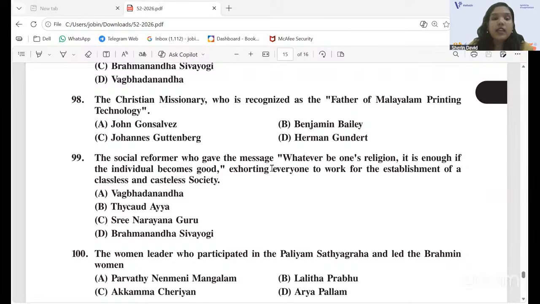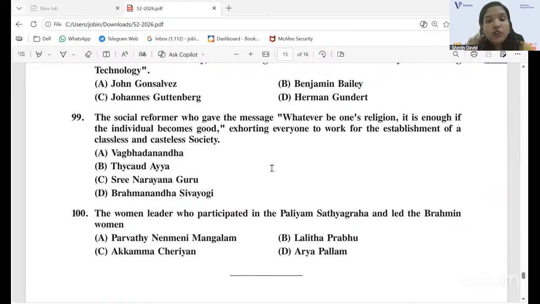Benjamin Bailey. And the 99th question, the social reformer who gave the message, whatever be one's religion, it is enough if the individual becomes good, exhorting everyone to work for the establishment of a classless and casteless society, which means Matham ethayalum manushyan nannayal mathi. So that message was said by Sri Narayana Guru, option C. And the last question, the woman leader who participated in the Palliyam Satyagraha and led the Brahmin women, option D, Arya Pallam, is the answer.